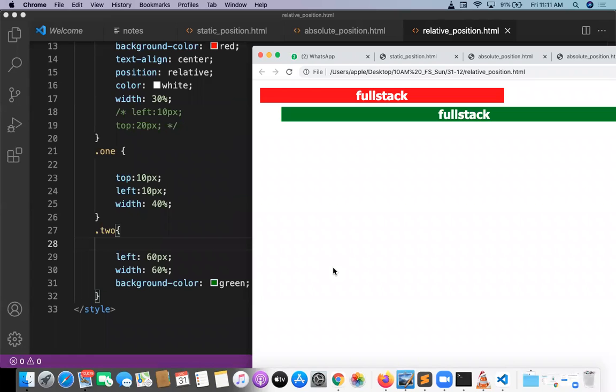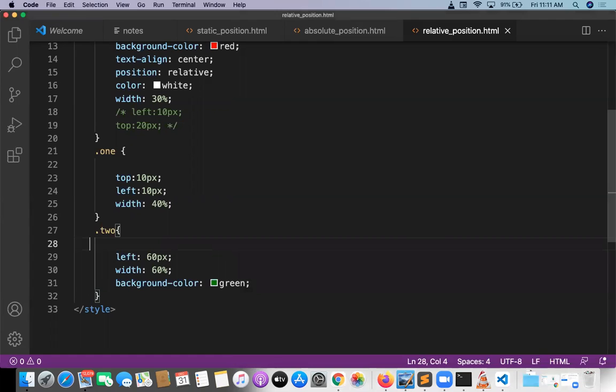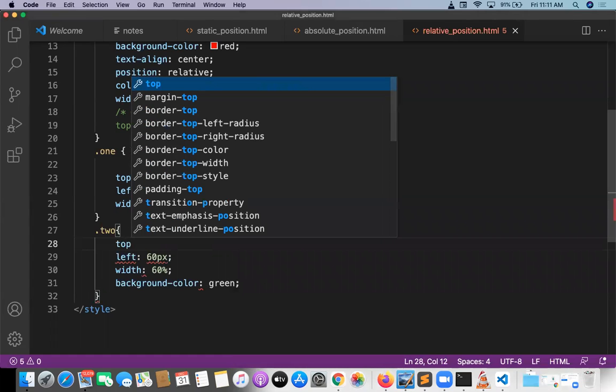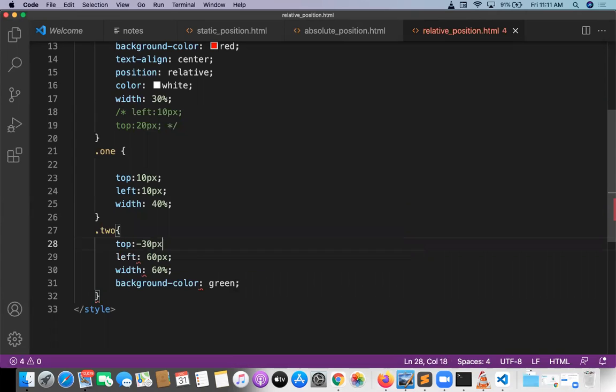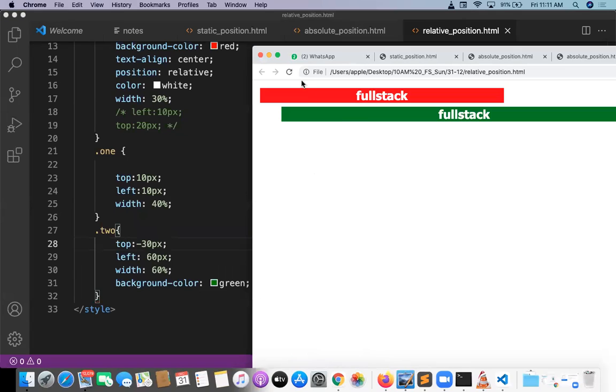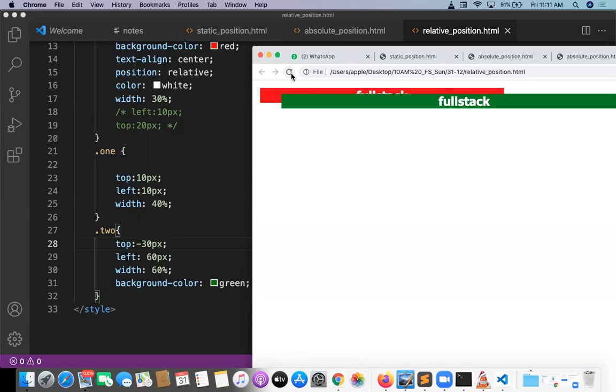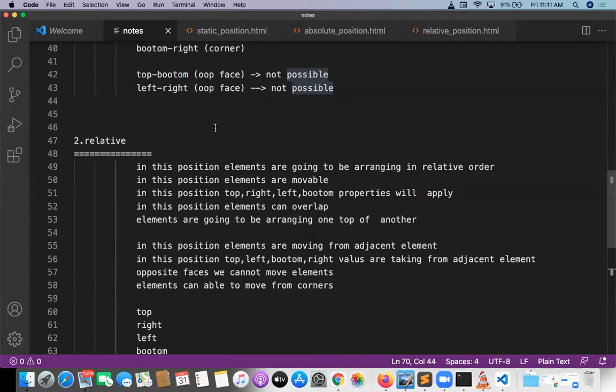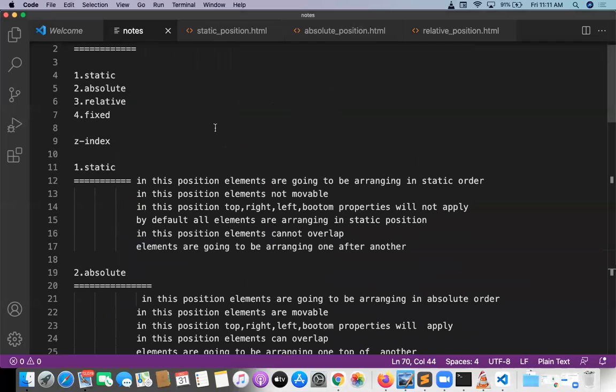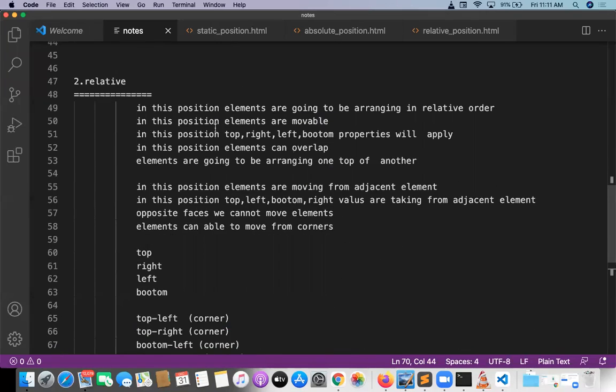Okay, so can I give top here minus 30 pixel? Top value minus 30 pixel. Yes, it can overlap. Why? Because I'm giving minus. Okay, a negative value will also apply. So this is the concept of relative position. You people got to understand how the positions are applied for the static position, absolute position, and one more, the relative position.